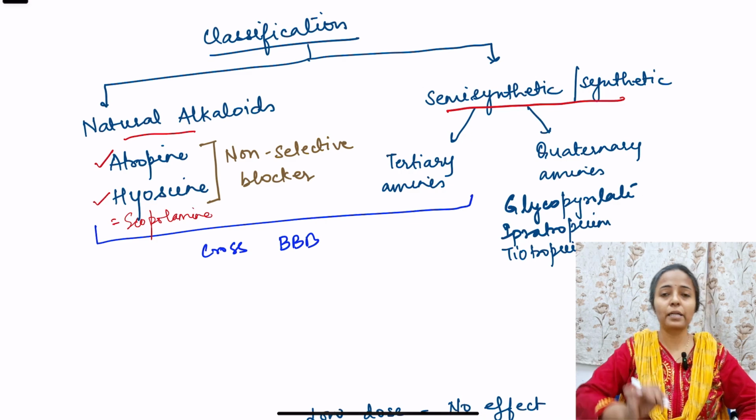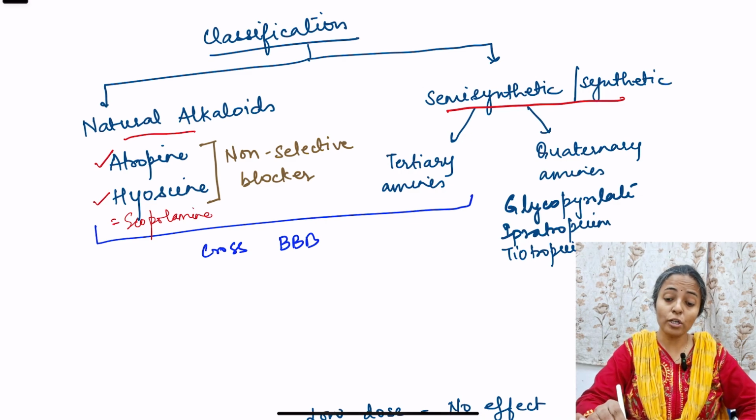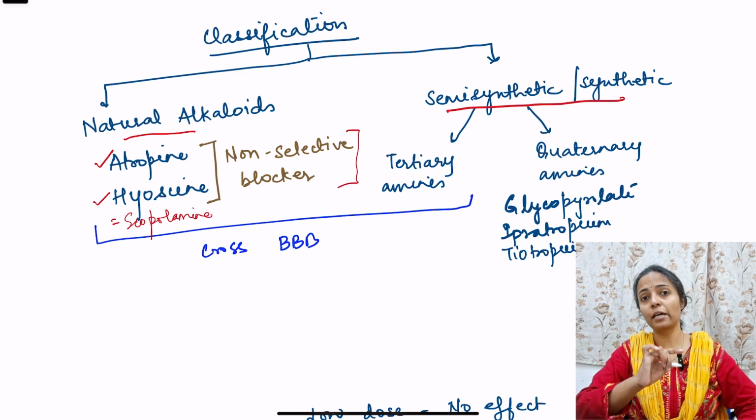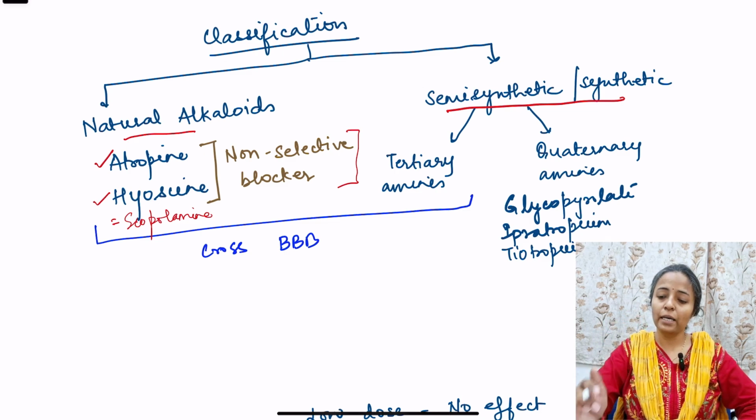Okay, atropine and hyoscine, and these are non-selective blockers. That means they are going to block all the receptors from M1 to M5, okay. Then in semi-synthetic and synthetic we have tertiary amines and quaternary amines.